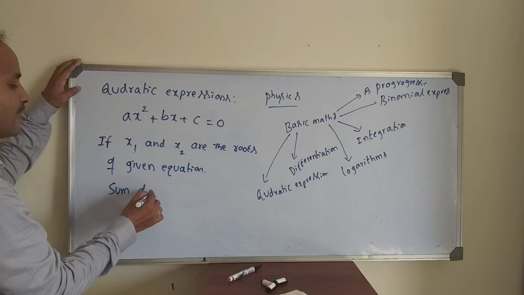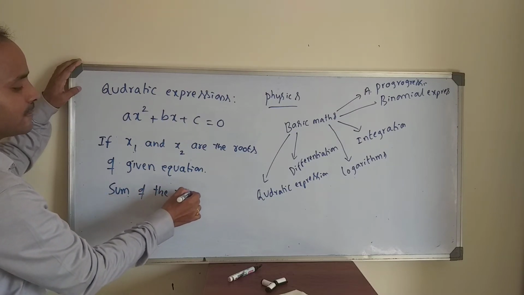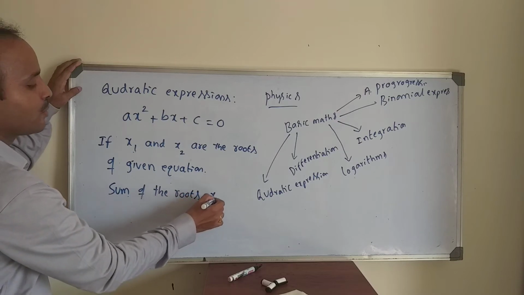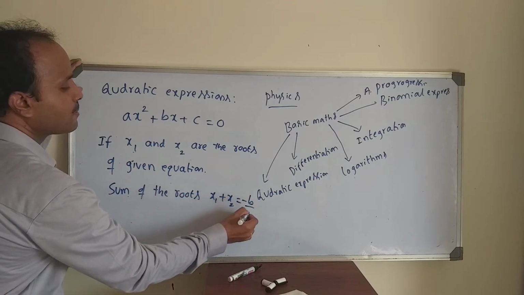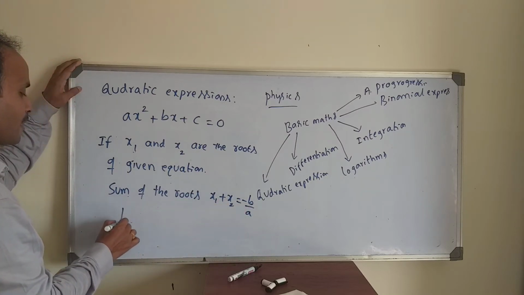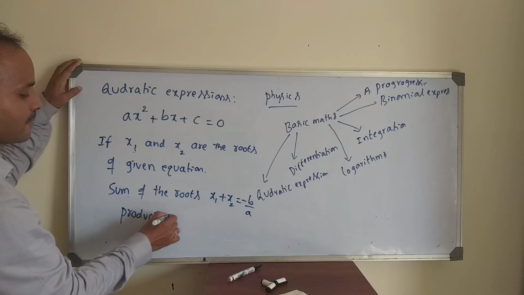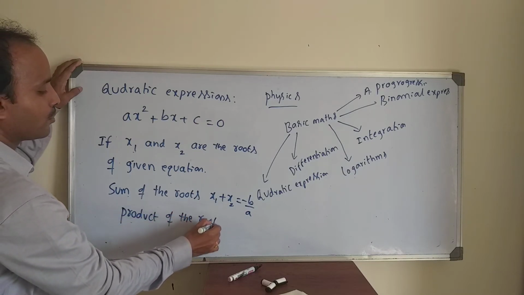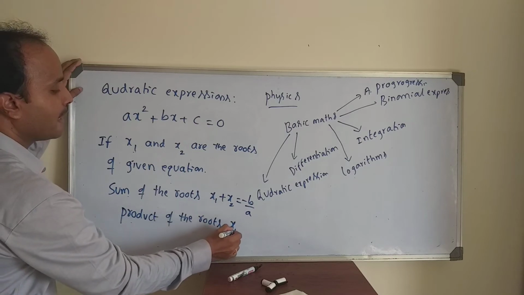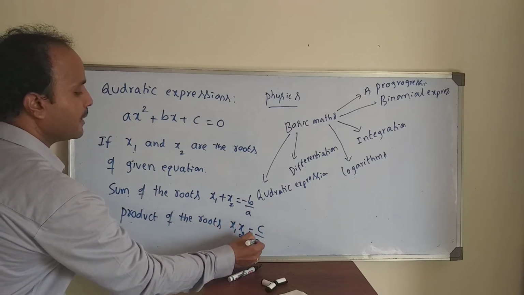I think all of you studied this in the lower classes. Sum of the roots, x1 plus x2 is equal to minus b by a. Product of the roots, x1 x2, is equal to c by a.